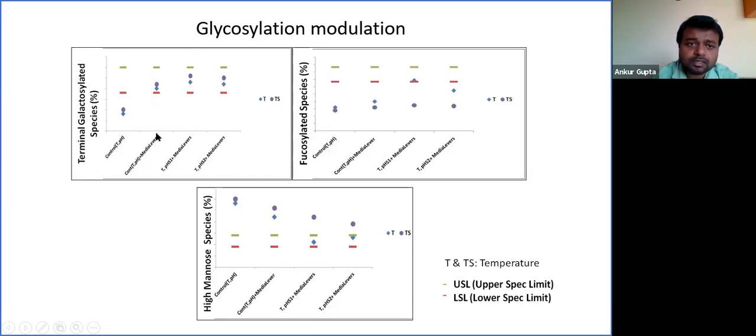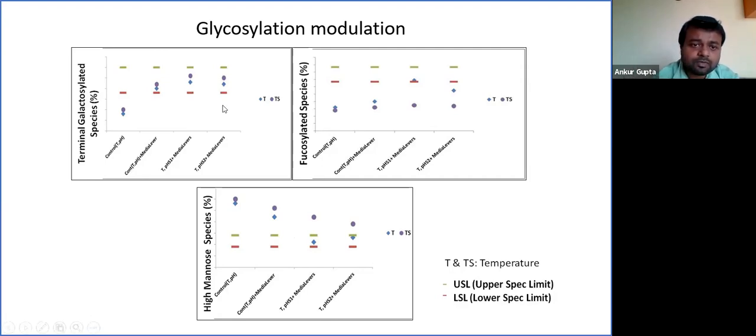However, the increase was evident in galactosylated species, but in terms of fucosylation, there was an increase, but not much. In terms of mannosylation, there was a decrease in mannose species, but still that was out of the reference standard ranges. So what was the next option we have?